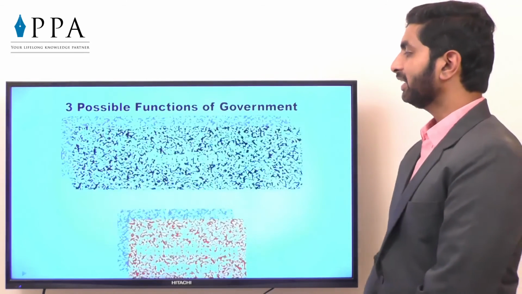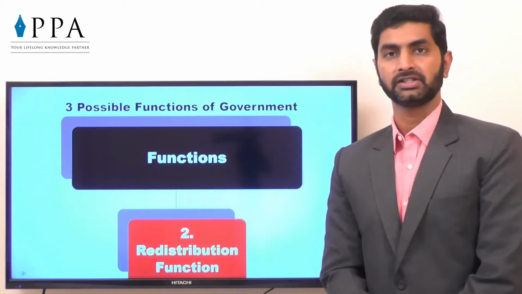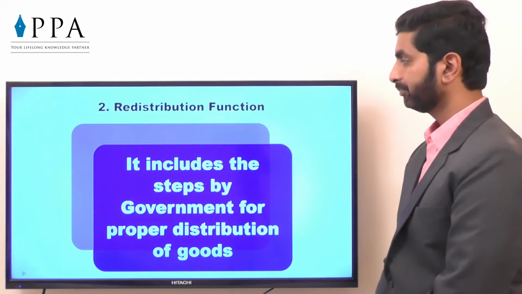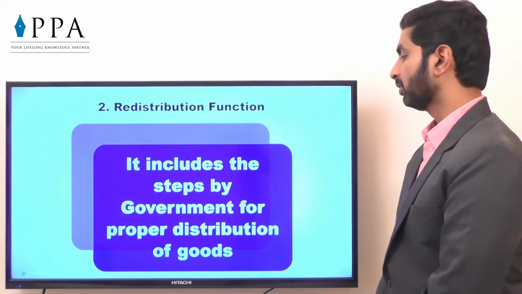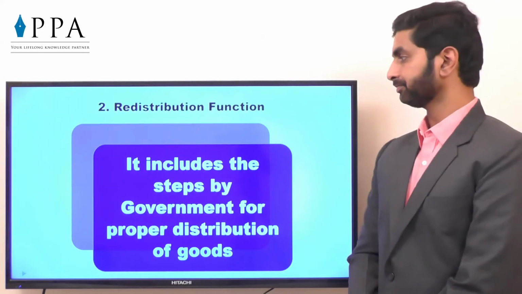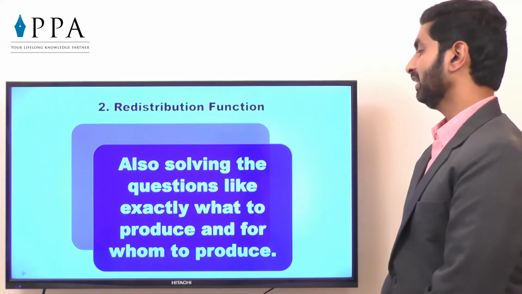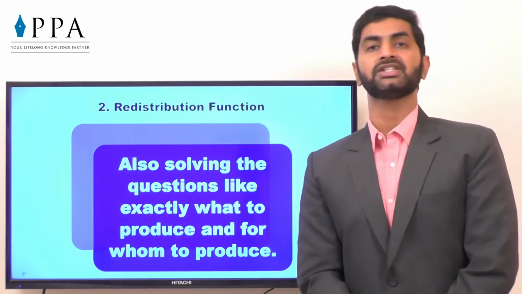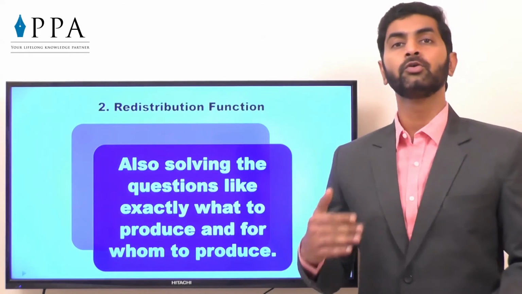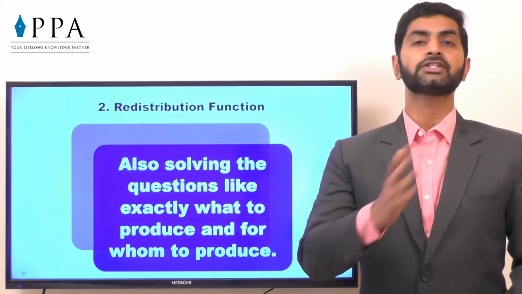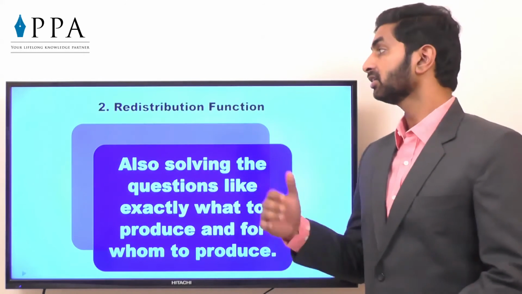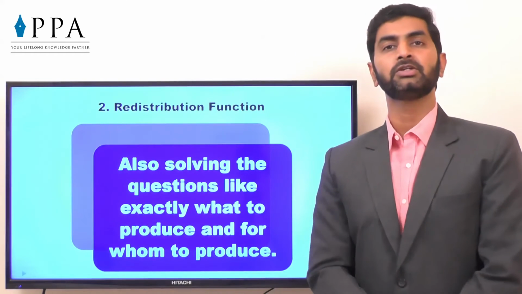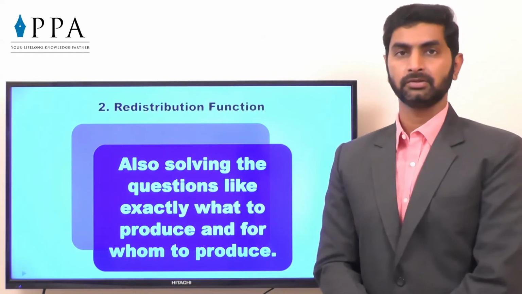Now going towards the second function, the redistribution function. This is the second role the government can play through fiscal policy. It includes the steps taken by the government for proper distribution of goods, also solving questions like exactly what to produce and for whom to produce. These are called economic questions, as we know: what to produce, for whom to produce, when to produce, in which market it should be made available. So the government takes steps so that the raw material and all the goods will be available to all the producers as well as consumers at the end.